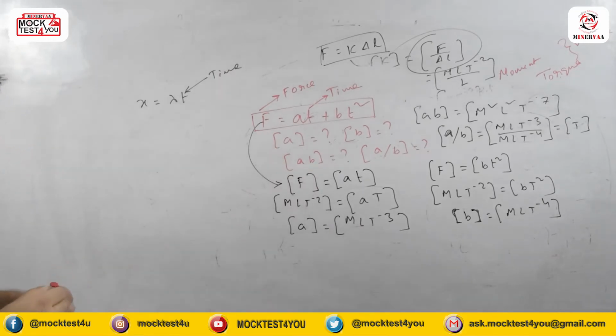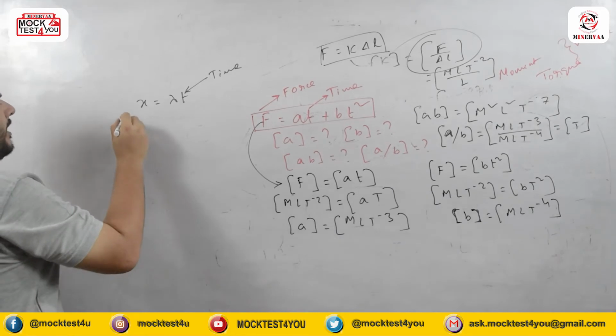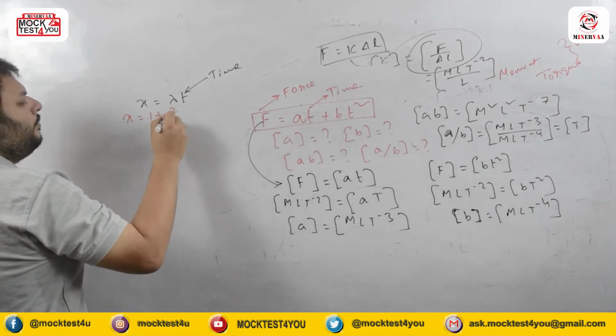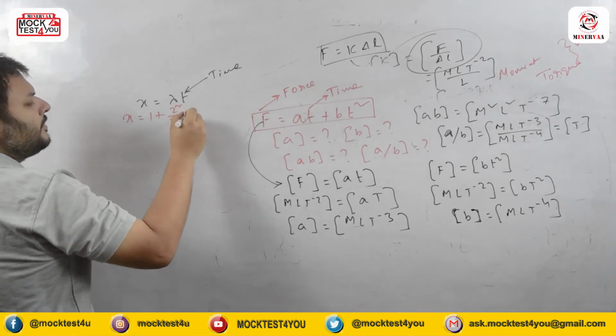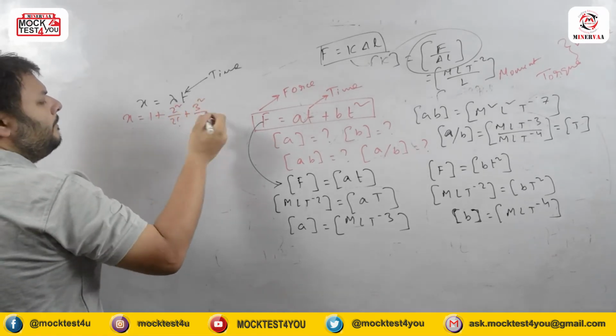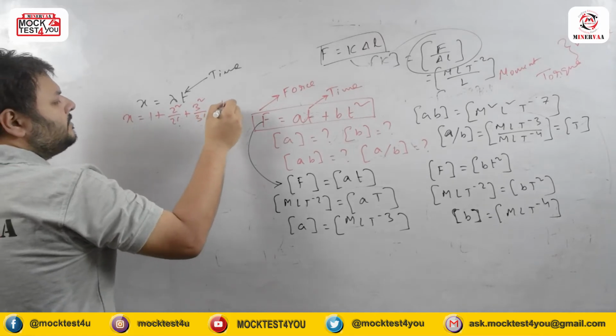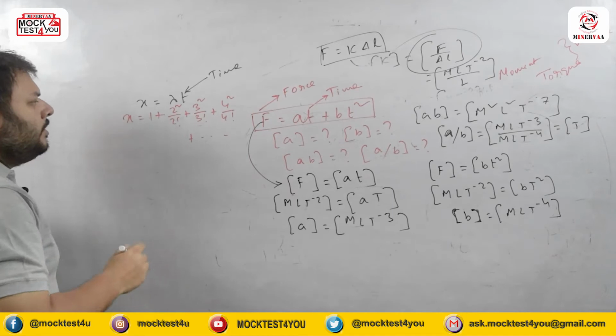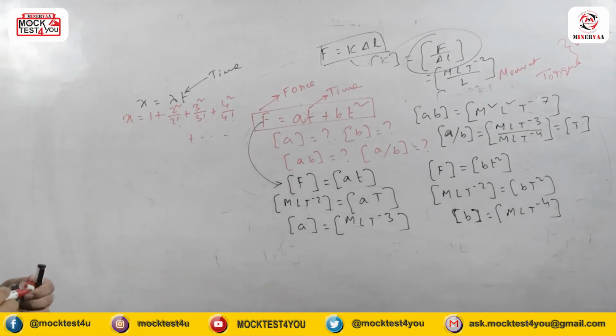To know about x we need this equation: x equals 1 plus 2 by factorial 2, plus 2 square by factorial 2, 3 square by factorial 3, plus 4 square by factorial 4, and so on. So this is about x, and x equals lambda t.